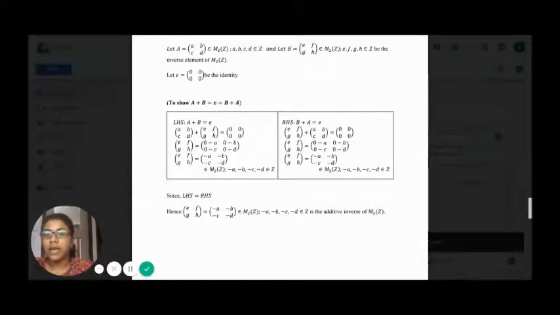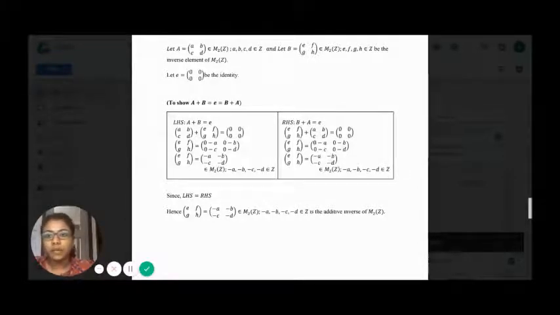As for the right hand side, when we compute B plus A equivalent to E, we have again the inverse matrix as negative A, negative B, negative C, and negative D. All these elements again are elements of the integers. So since the left hand side is equivalent to the right hand side, we can conclude that this element is the additive inverse of the 2 by 2 matrix.